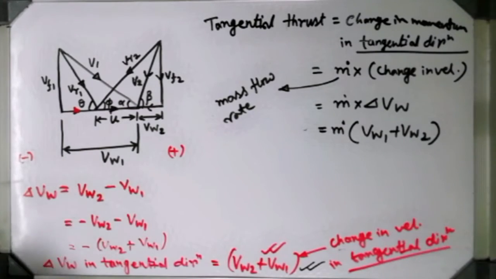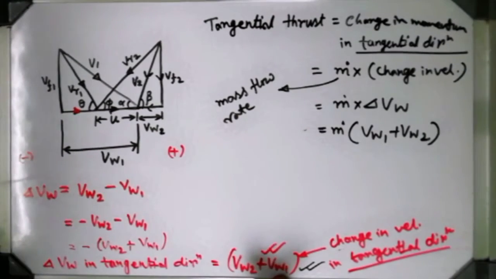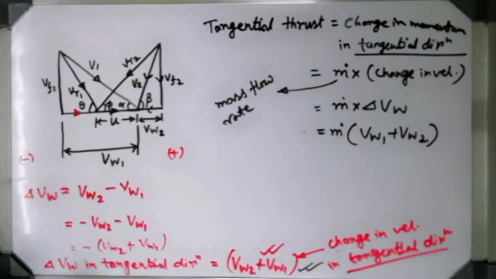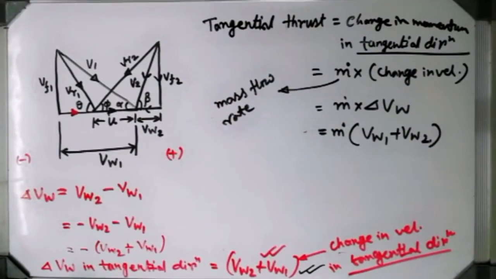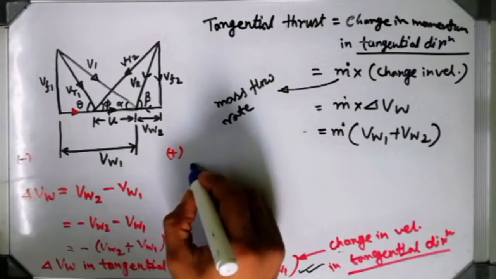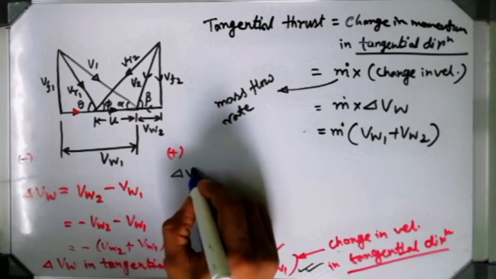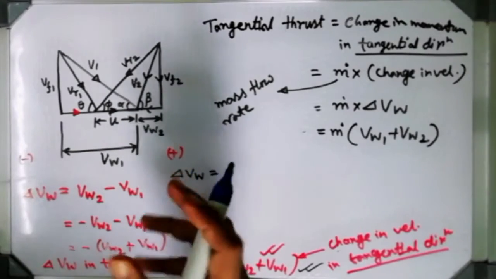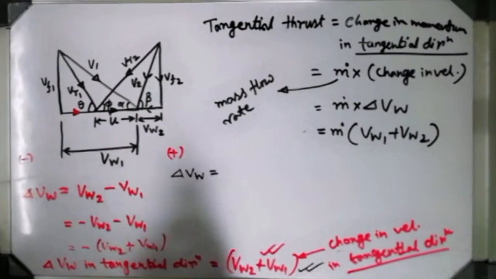Okay. Now can we express this VW1 and VW2 in terms of some trigonometrical application? Yes, it is possible. Just brush up your class 9, 10, 11, 12 trigonometry.